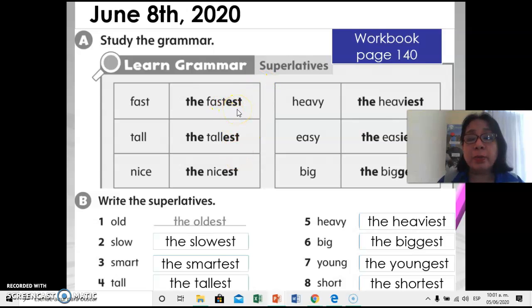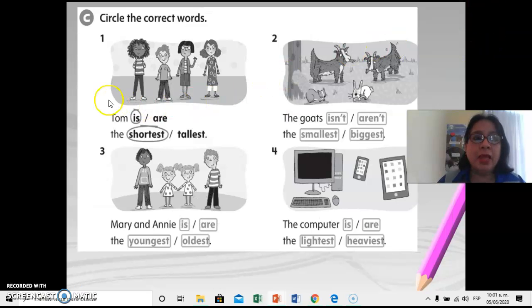Est, because they are superlative. Okay? Good. Let's continue with exercise B. Circle the correct words. Look at the pictures and circle the correct words.